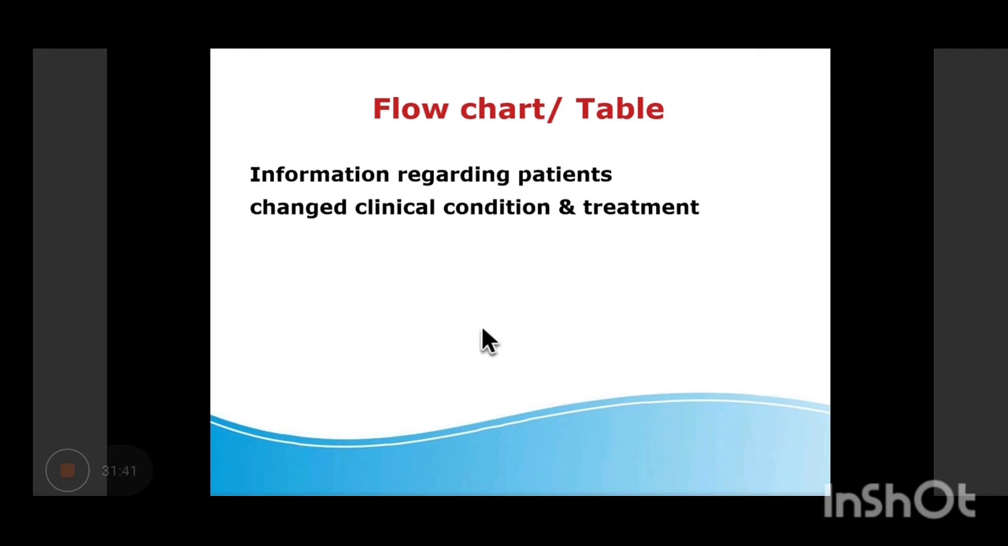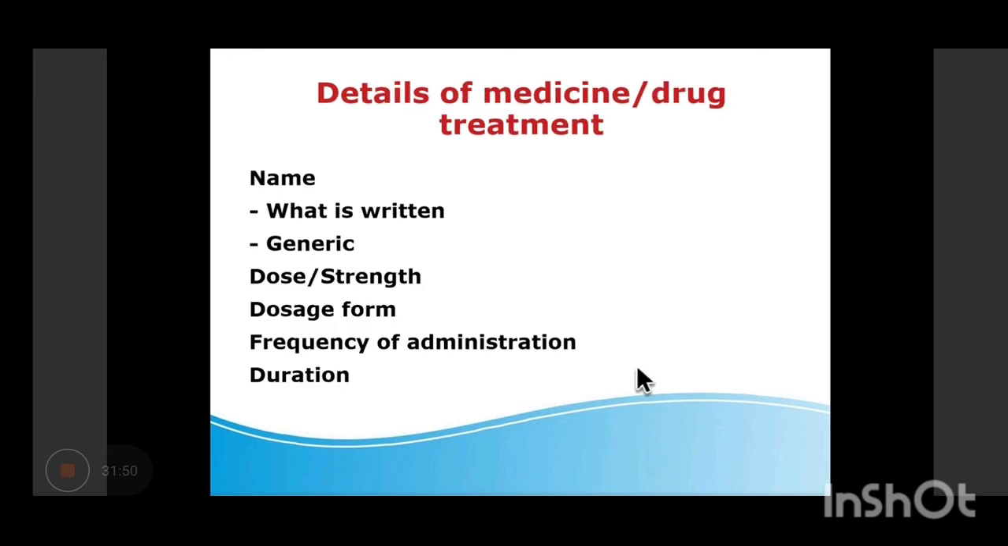Anyone? Total leukocyte count normal range क्या है? 4 to 11. Very right. Yes. 4,000 to 11,000. True.